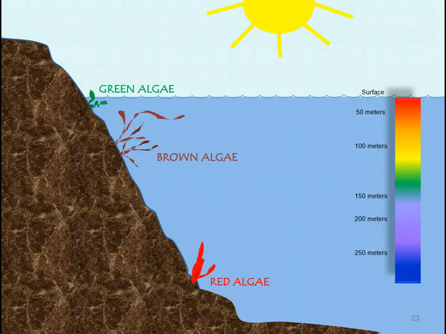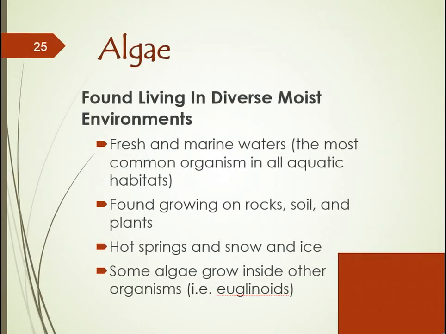So this pretty much covers the different characteristics that I'd like you to know about algae in general. What I'm hoping you take from this video is that algae are diverse in many ways, which allows them to grow and reproduce in various moist environments. Now, most algae are found in fresh water, others in marine waters. The most common organisms are all in these aquatic habitats.